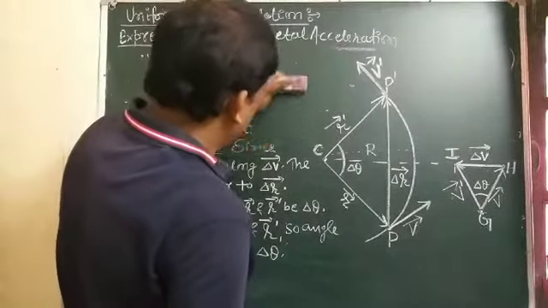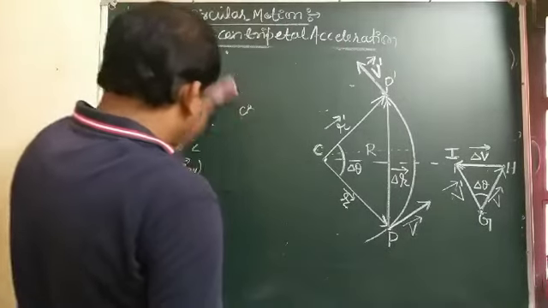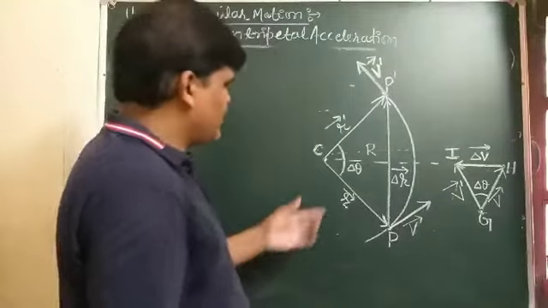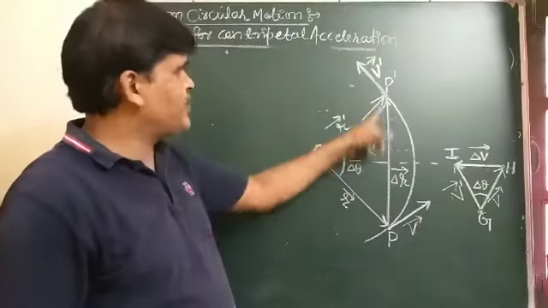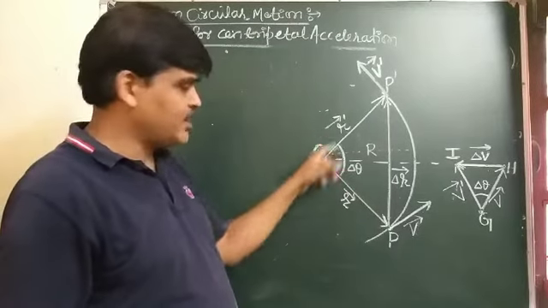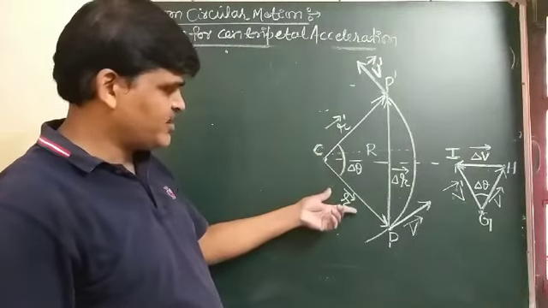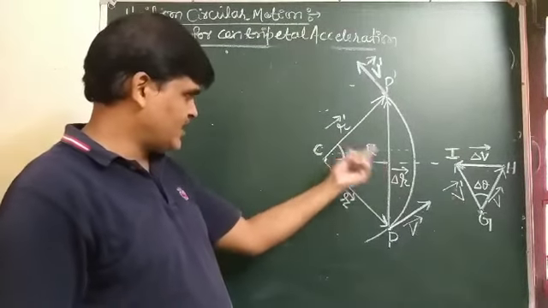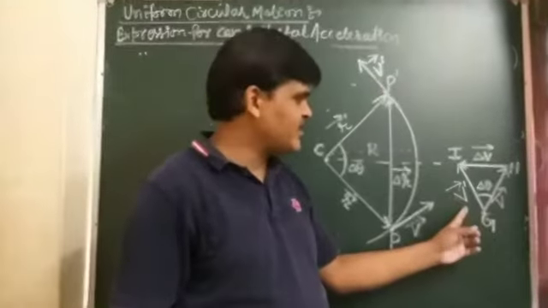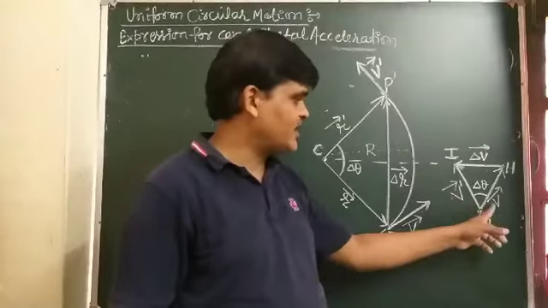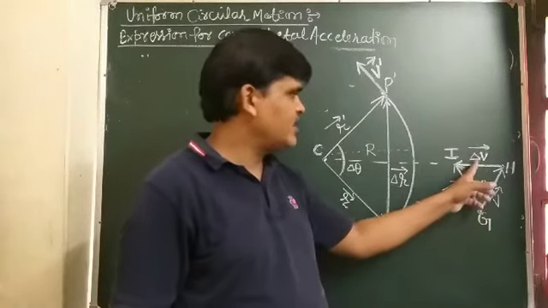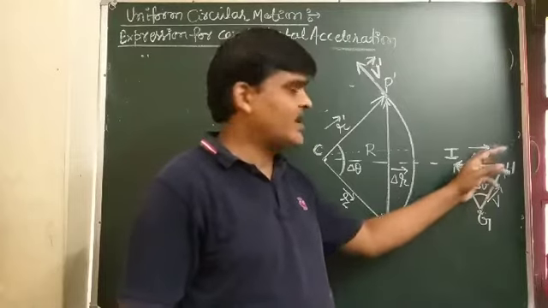Next, see carefully, triangle CPP dash is formed by position vectors R and R dash, and another triangle is formed by the velocity vectors V, V dash and delta V vector.